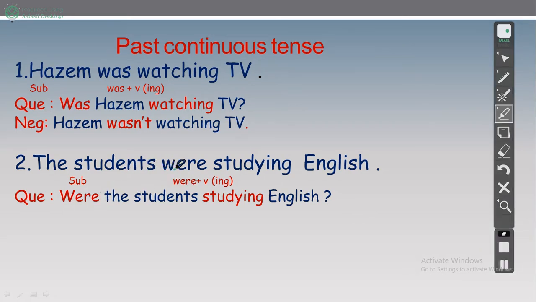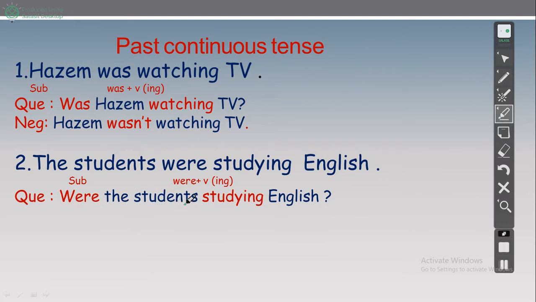Okay, let's use this marker. We start with the helping verb were in the beginning, then the subject. We start with were or was. Were here and the students here. Okay, the scissors, like scissors. مثل حركة المقص. Were here, the subject here. Okay, so what is the question?